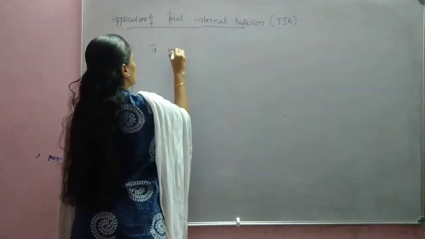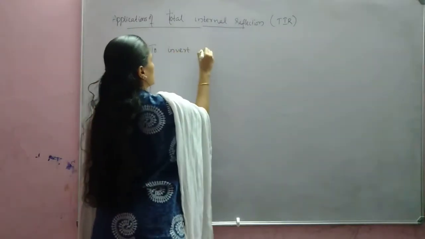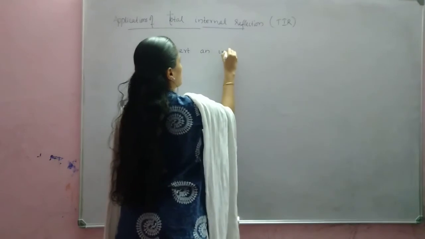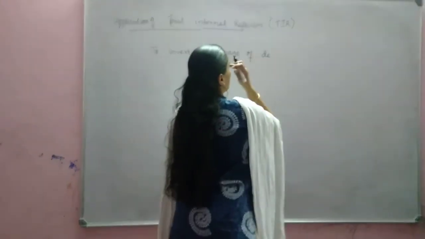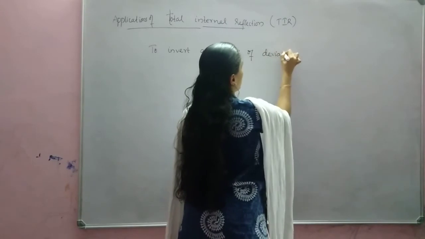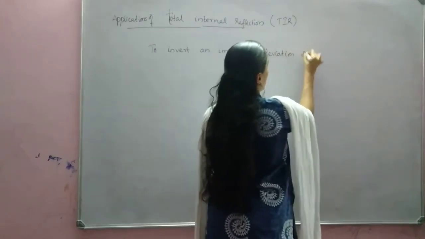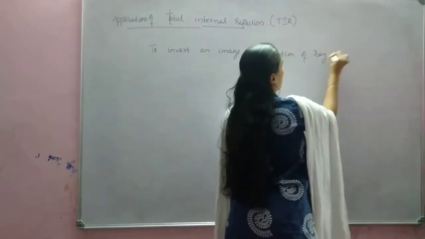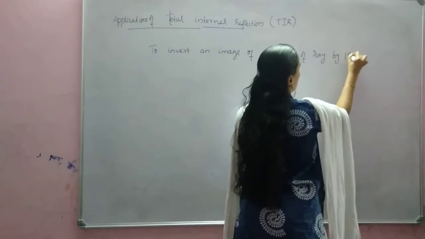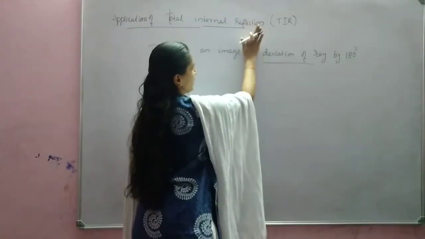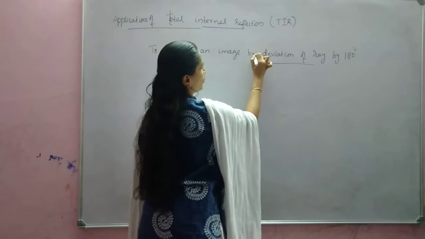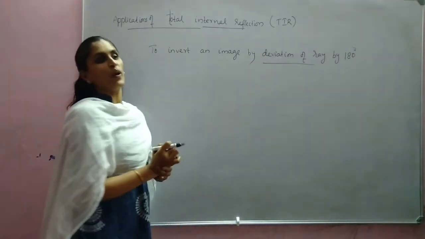An image, deviation of ray by 90 degree. Now deviation of ray by 180 degree, to invert an image by deviation of ray by 180 degree.